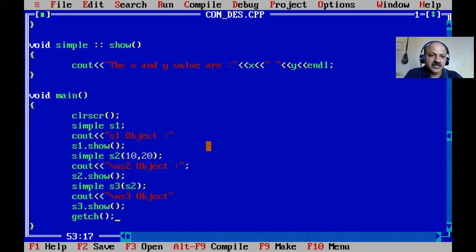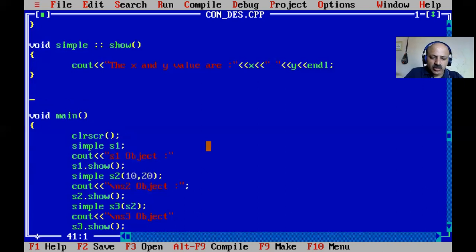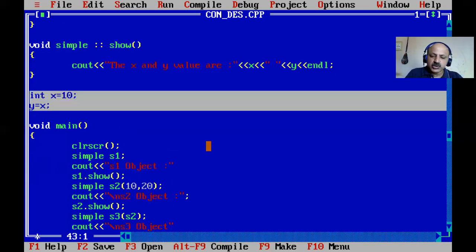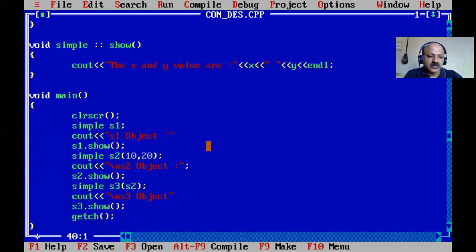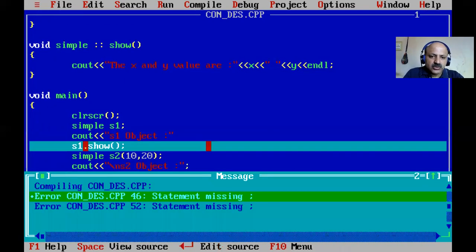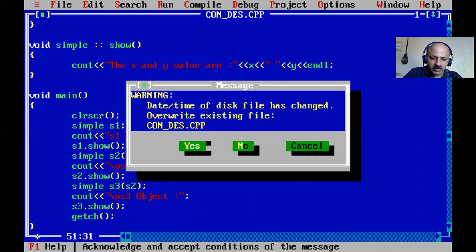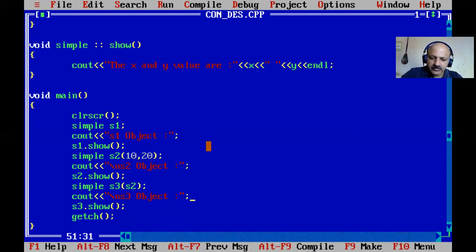Like our normal integer data type, like I show here on the board, x equal to 10, and then we can assign x to y. Those are two different variables, but here the value is initialized. So at that time the same x value is assigned to y. That is what happens in the copy constructor. So s2's x and y are copied to s3's x and y. That is what happens in the copy constructor. So yes, the semicolon is remaining here and here also. I will explain and talk to you.